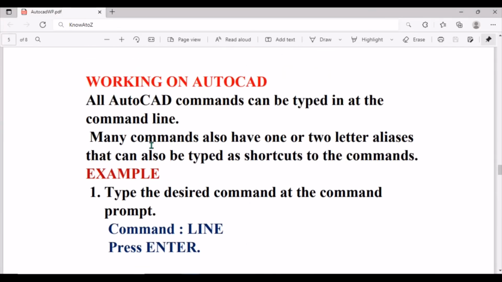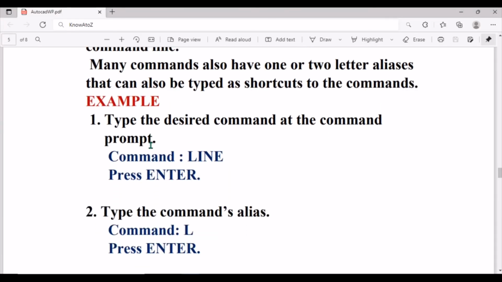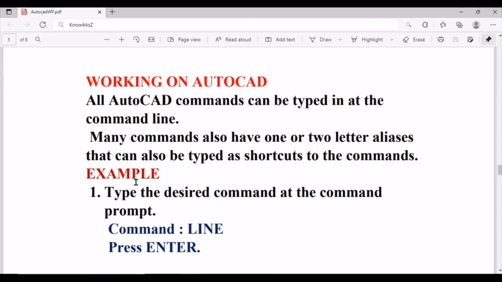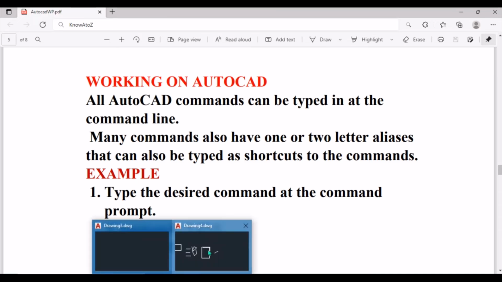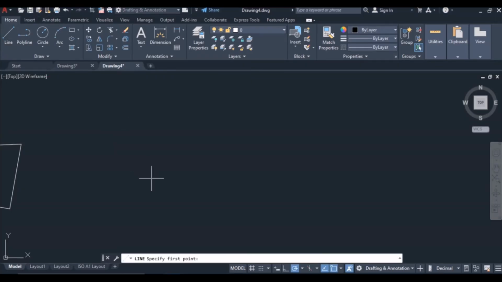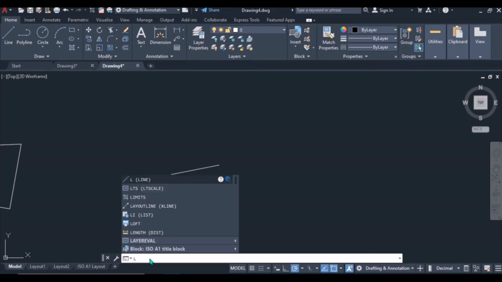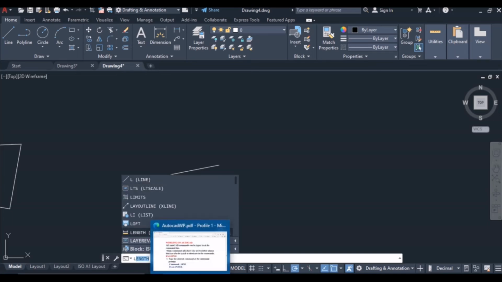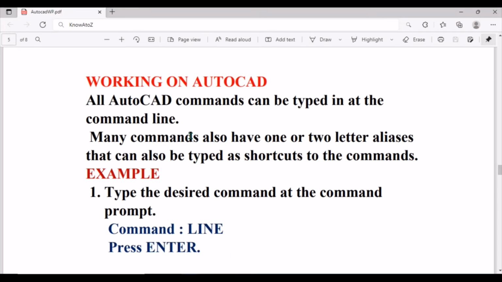Then when working on AutoCAD, as we have said, you can just left click on a command, okay? You can just left click on the command here and draw, then press enter. Or you can search for a command here, line, and draw. So this is a summary of what we have done.